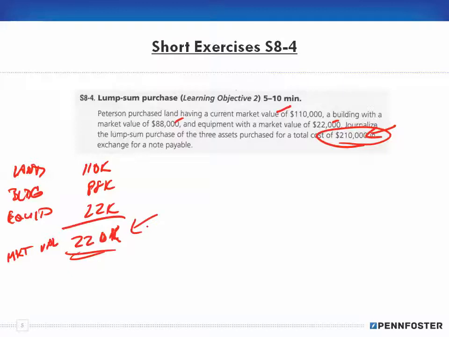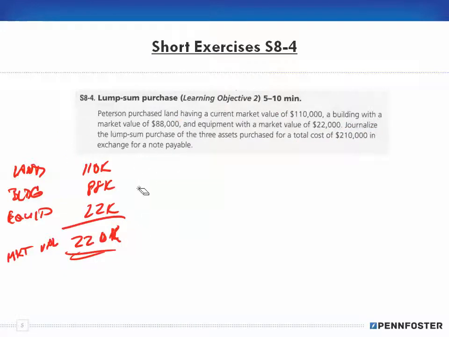So the way we think about this is we have to figure out the percentage of the 220,000 that each of these items are. And whatever those percentages come out to be, then we apply it against the 210,000 in order to determine the cost for our journal entry.